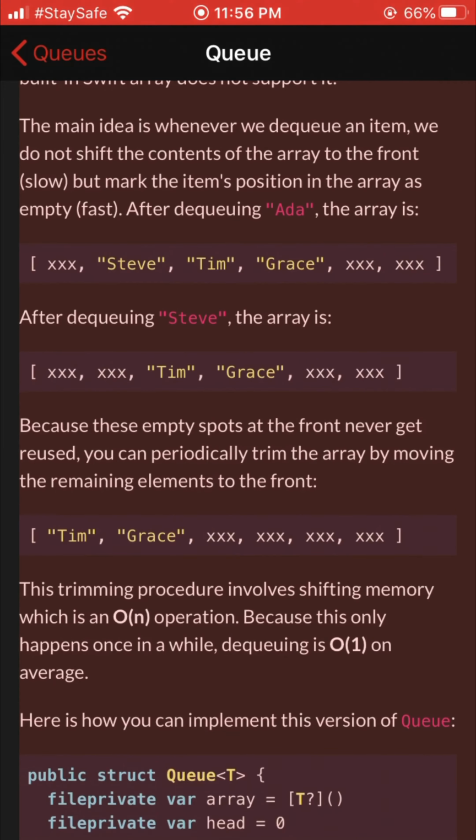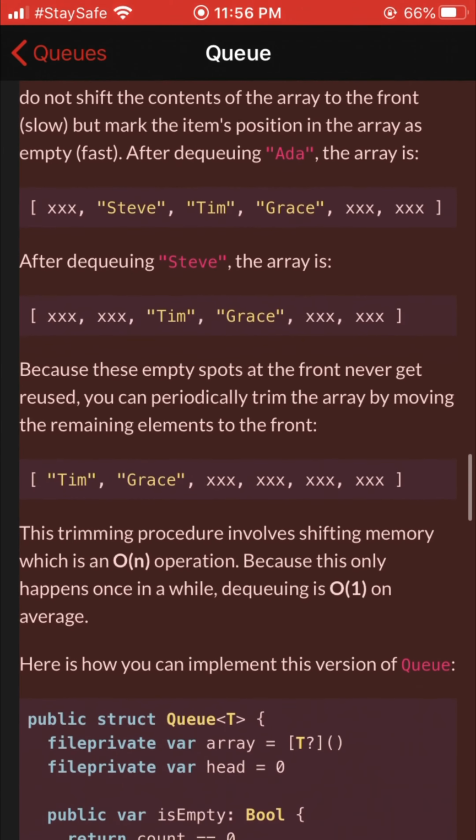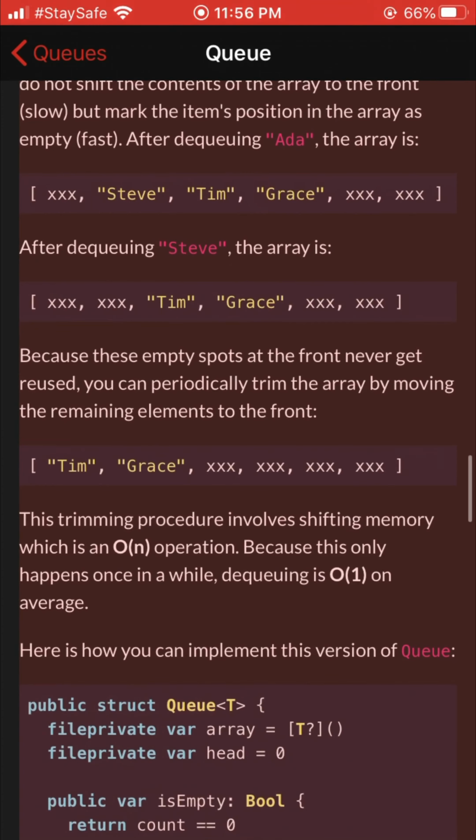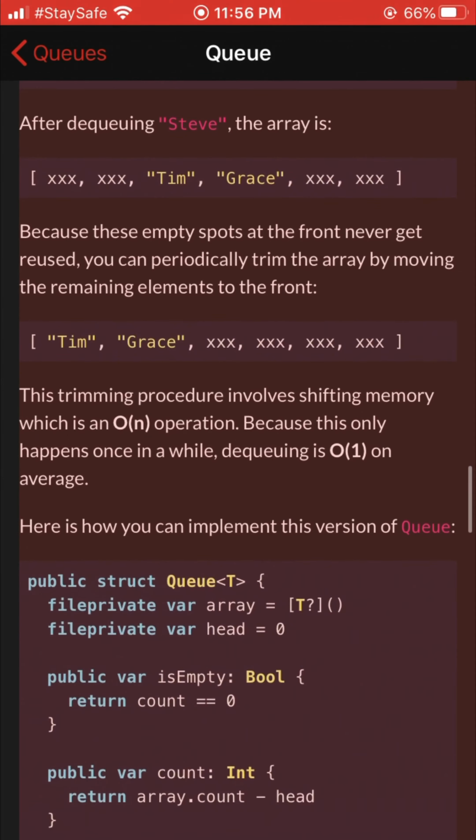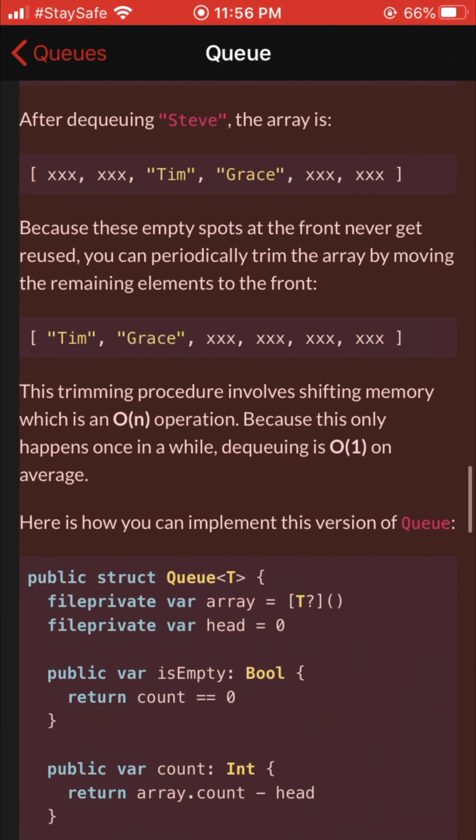After dequeuing Ada, the array is [nil, Steve, Tim, Grace, nil, nil]. After dequeuing Steve, the array is [nil, nil, Tim, Grace, nil, nil].